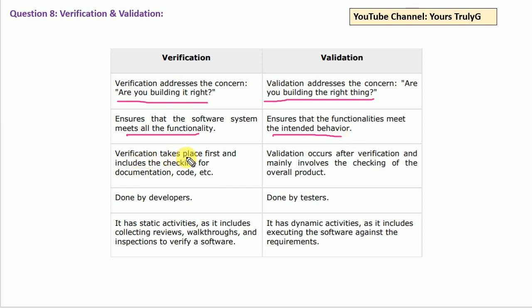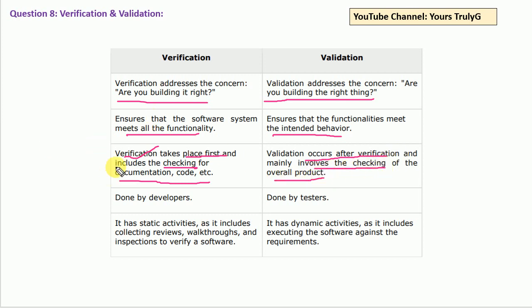Verification takes place first and includes the checking of documentation, code, etc. The first thing that happens is verification. Validation occurs after verification, that you have to understand. After verification, validation occurs. So the first step is verification, which includes checking of documentation, code, and all those things. First we have to check. Once we have checked, then we ensure whether all those things meet the behavior we expect from any application or function. That is validation basically. It mainly involves the checking of the overall product.